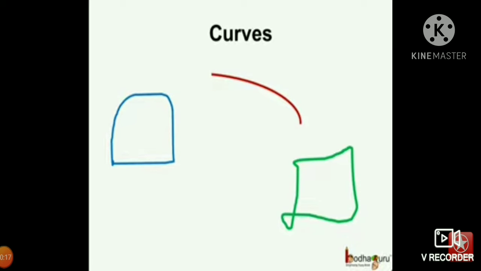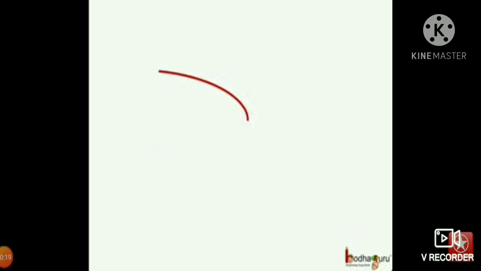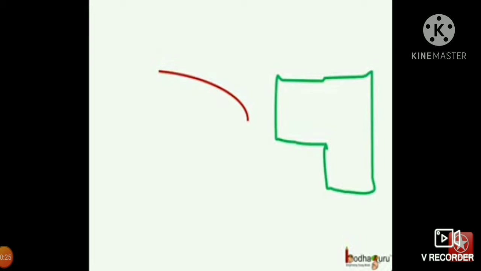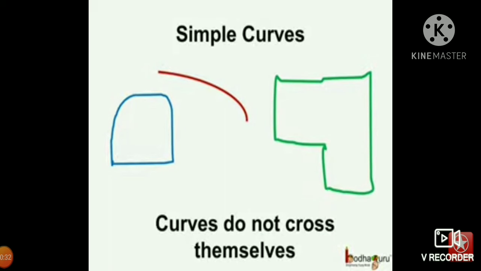See how the curves are formed here. It is not a straight line, but sometimes it may be a line. The condition is that while you are drawing curves, do not use any ruler. This is an example of simple curves. The curves do not cross themselves.